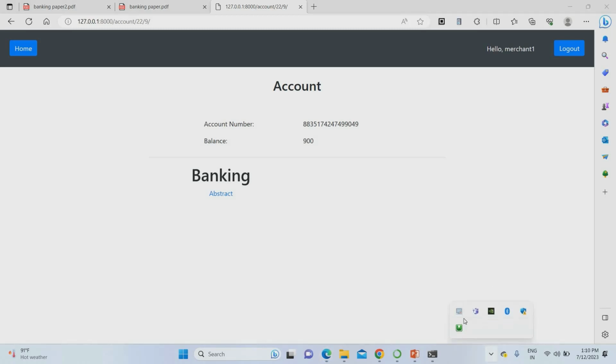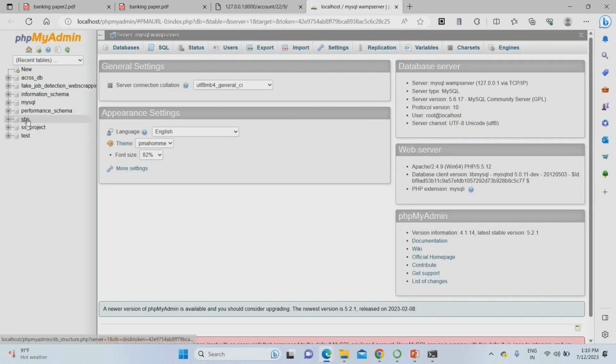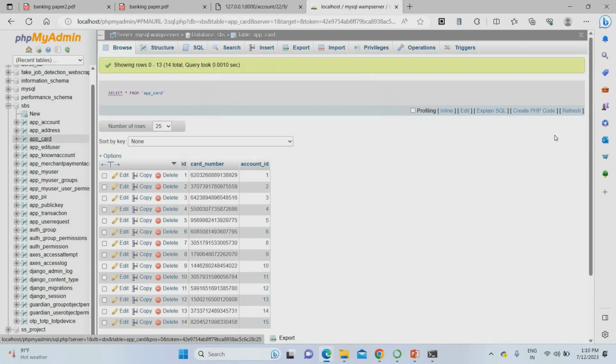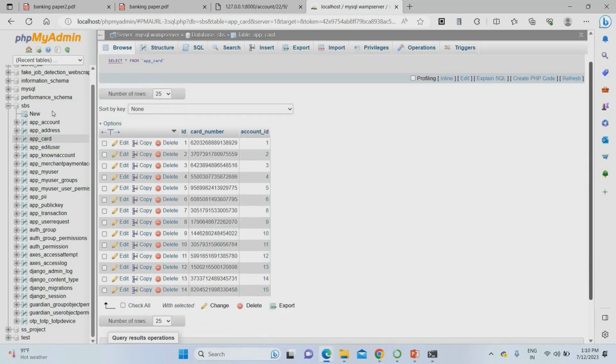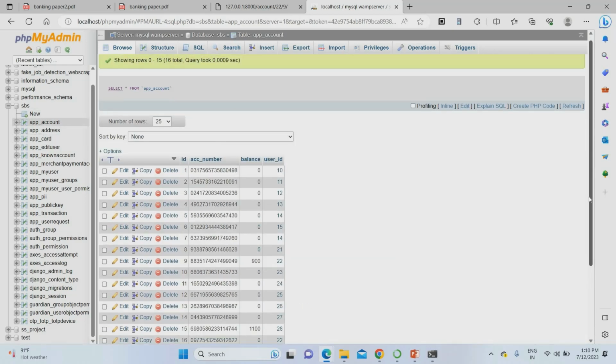What I'm going to do is open the WAMP server of the project. So I just open localhost. Here you can find SBS. SBS means secure banking. Then you can find all the data of the user. For example, if you go to the edit user card, these are the various cards. For example, you can go to the accounts.